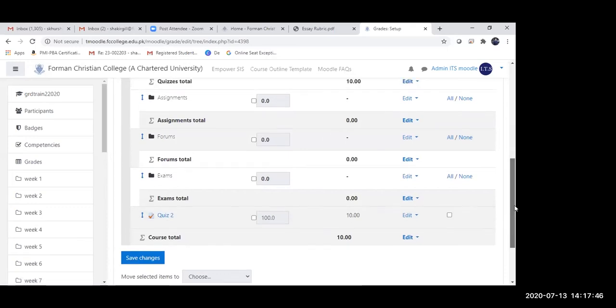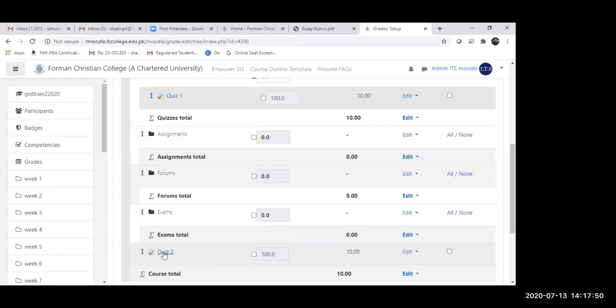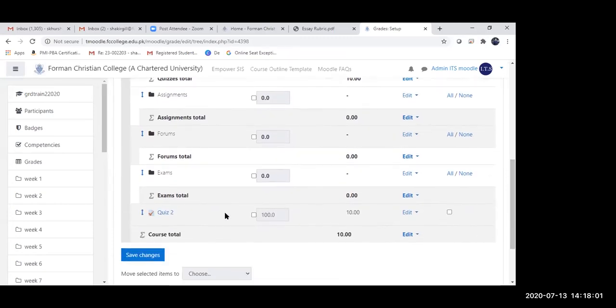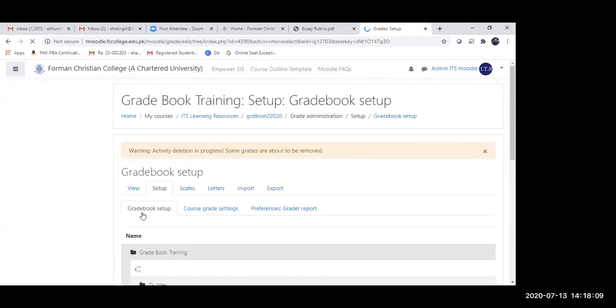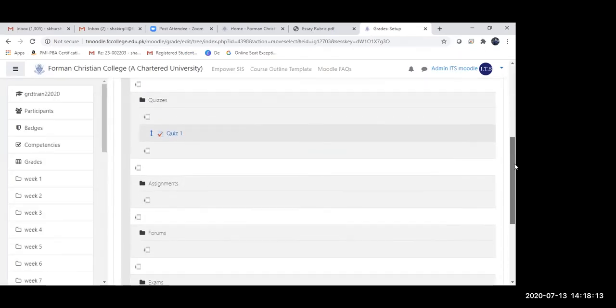Now, if I keep on working on my grade book and I keep on doing my assessment, this quiz 2 is going to create a lot of problems for me. So I need to actually move it into the category of quizzes after I have created the quiz 2. For that, I will simply click on this arrow that says move. And then I come to this new page over here.